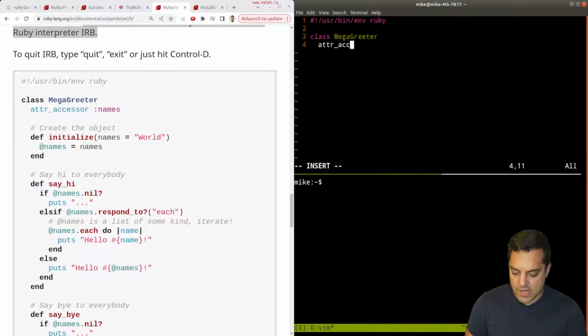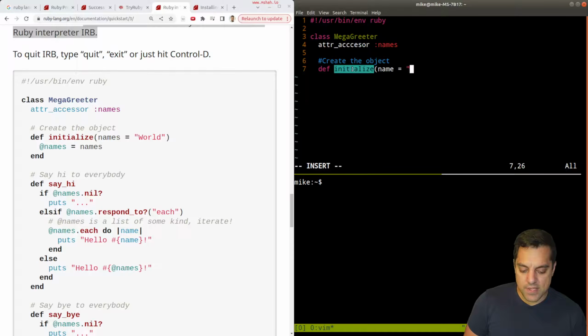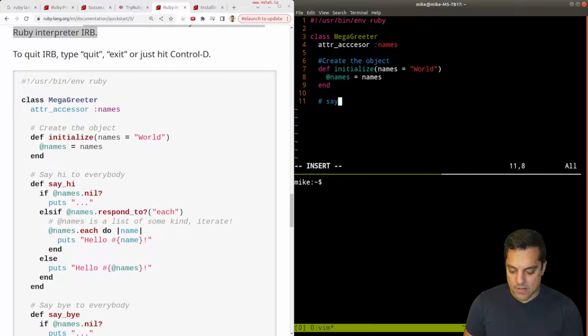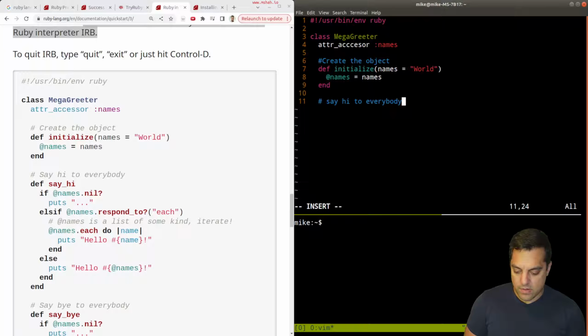We got this attribute accessor with names. And create the object. Now I wonder if this initialize is by convention. It looks like it is. Kind of like in Python, what is it? You redefine self or something as a constructor. Other languages just in D use this. In C++ and other languages you just use whatever the class name is to initialize the object. So that's sort of the constructor here. That seems reasonable. Names equals names and then end. And this is plural here. Names. Okay. Say hi to everybody. Okay.